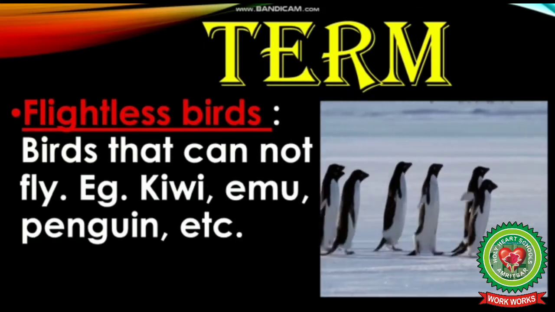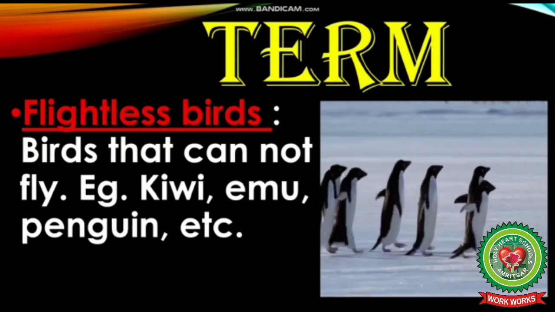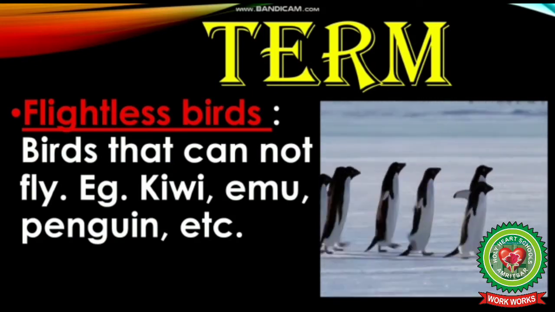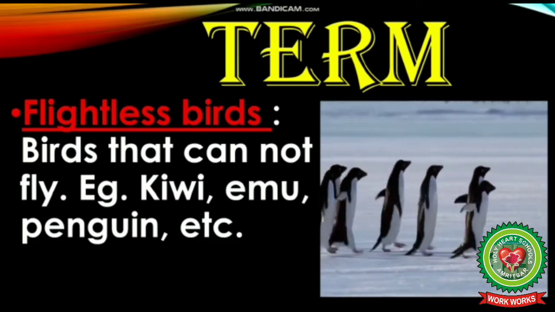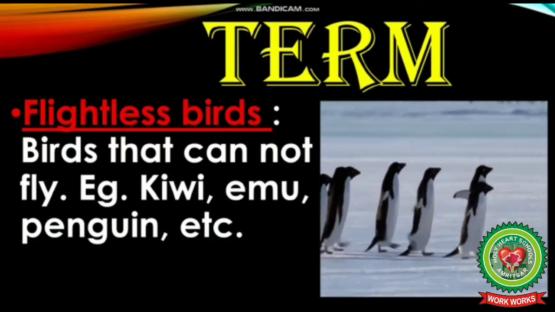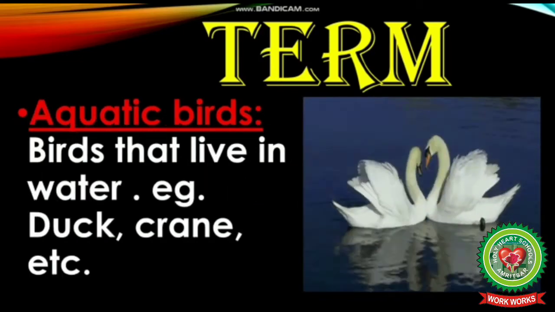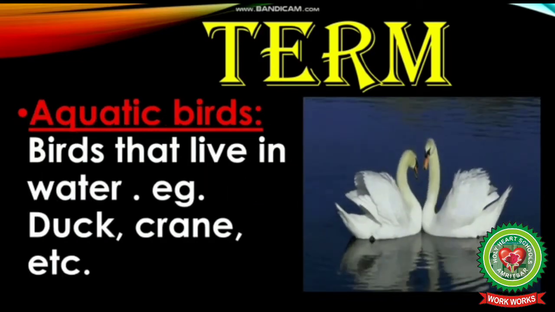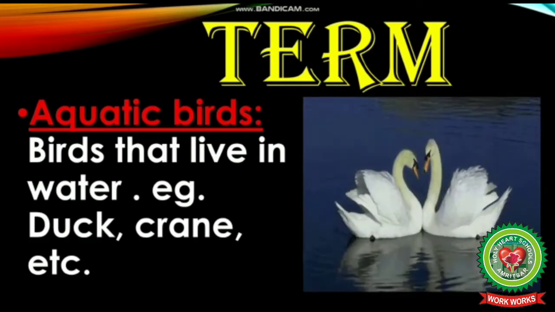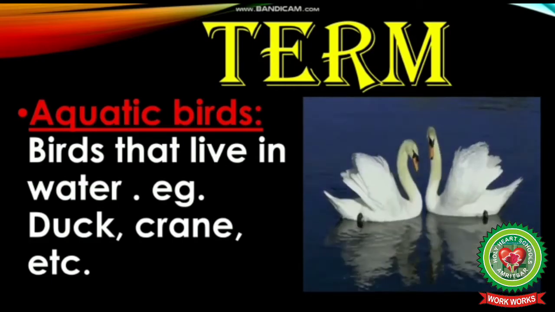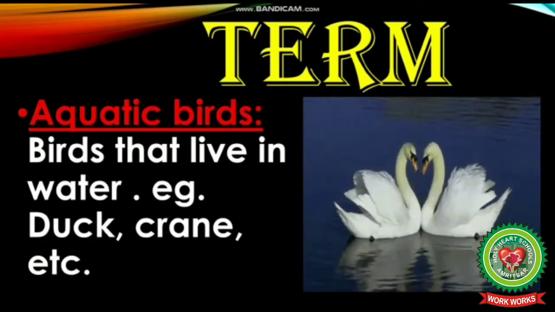Number 2, flightless birds. Birds that cannot fly. For example, kiwi, emu, penguin, etc. Now number 3 is aquatic birds. Birds that live in water. For example, duck, crane, etc.